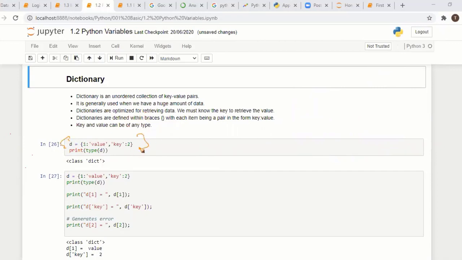If you have a huge amount of data, you can use a dictionary, because the performance of a dictionary is high compared to other data types, since internally it uses a hashing algorithm. A simple example: you have 1 to 1000 numbers in random order.